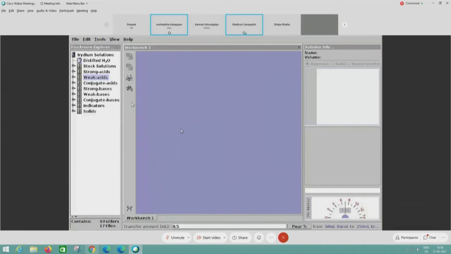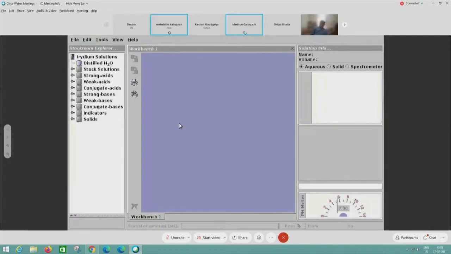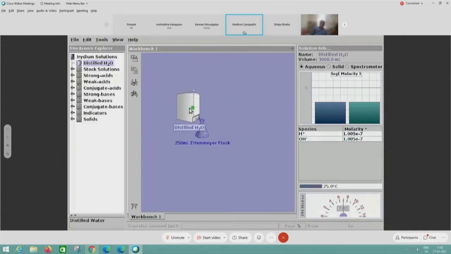Okay, so the next thing is to show about the Bunsen burner. I'll take one Erlenmeyer and then some water. Let me add 50 ml of water to this using precise transfer.